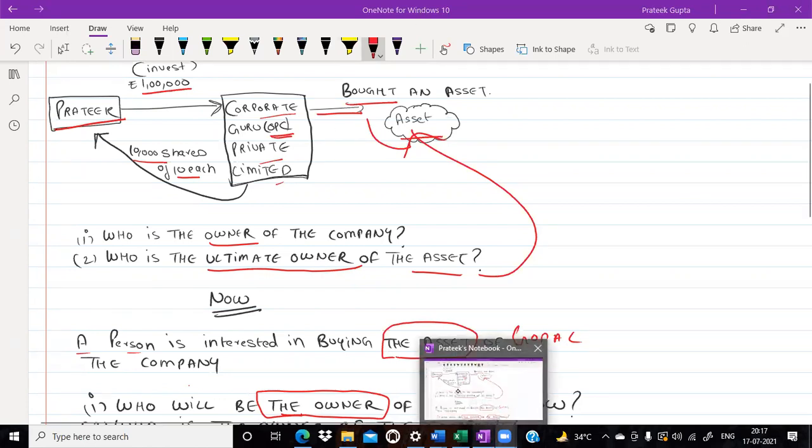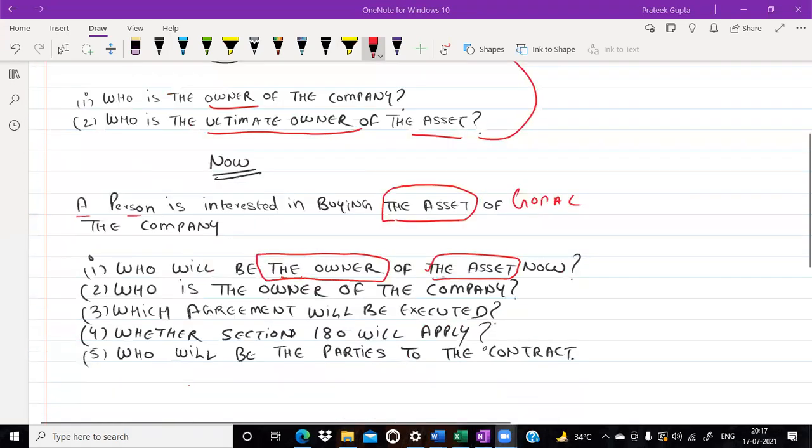Now let's move on to the second question, and that is very, very important. Who is the owner of the company? Sagar is saying Pratik is the owner of the company. Prabhat is saying Pratik. Khushi is saying Pratik. Very nice, all of you, that Pratik is the owner of the company.